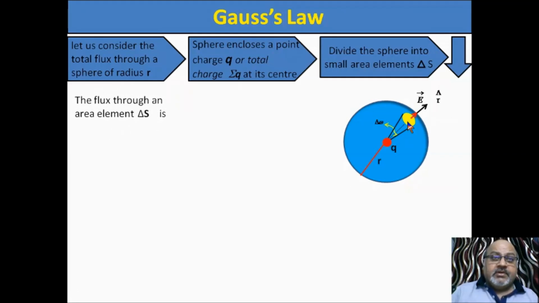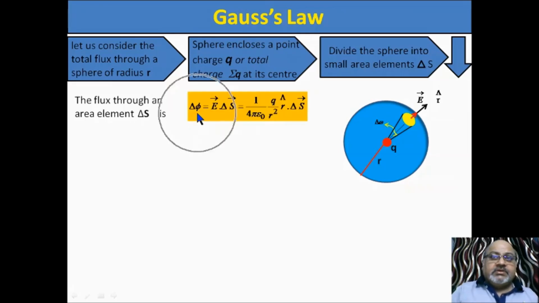Now the flux through this small area element having area delta S. So delta phi, the flux linked with this small area element, will be the scalar product of the electric field intensity and the area vector, E dot ds. And this is equal to, what is E at this point?